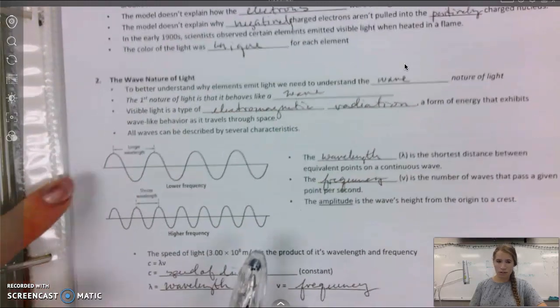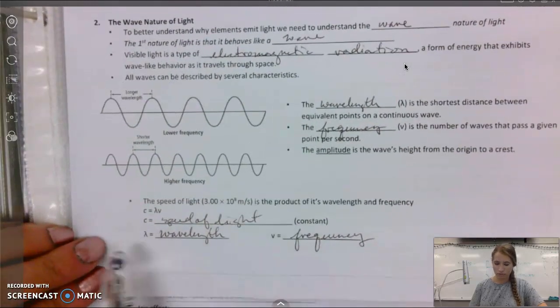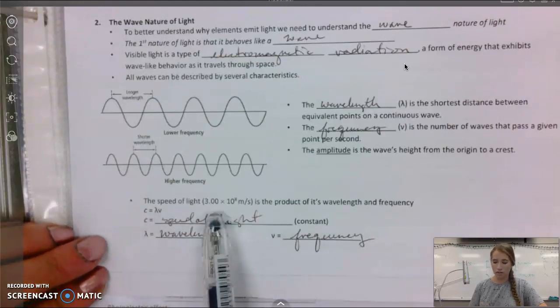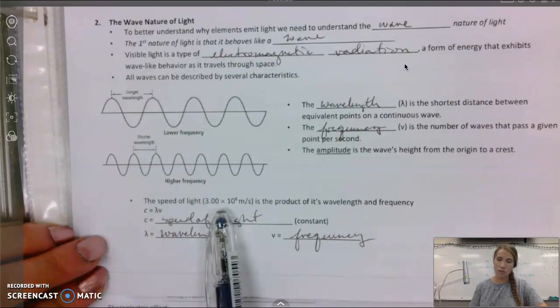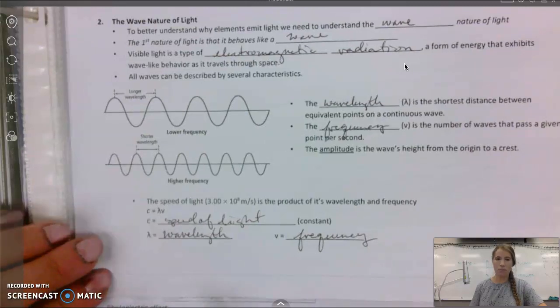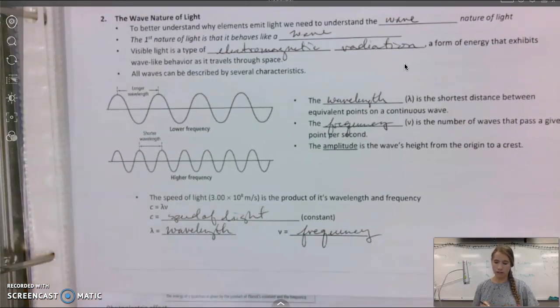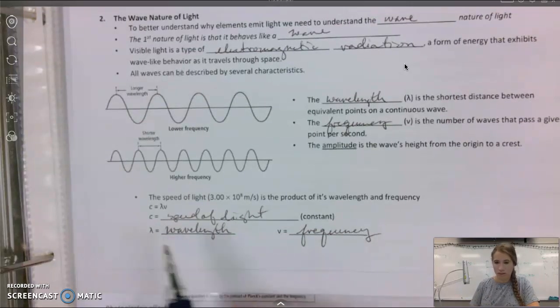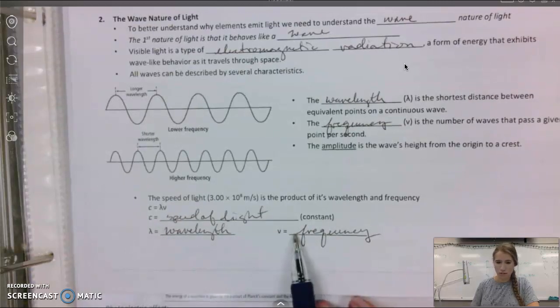And that's expressed in this equation. Speed of light, and so all electromagnetic waves travel at the same speed, which is 3 times 10 to the 8th meters per second. That speed is the wavelength multiplied by the frequency. Okay, and start getting used to these symbols here. Okay, so we have wavelength, which is lambda, and frequency.